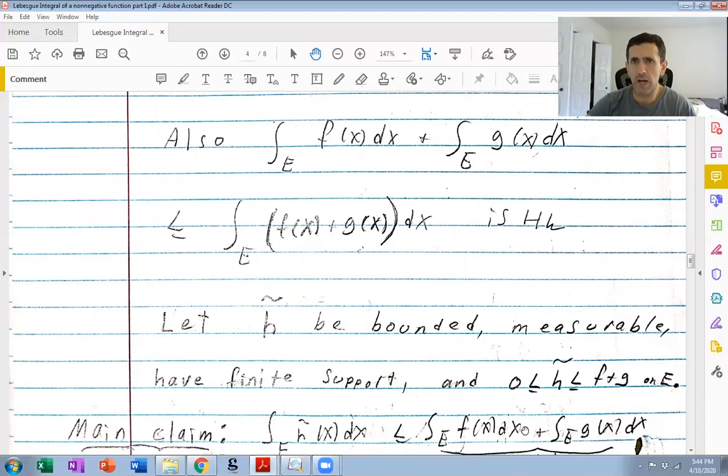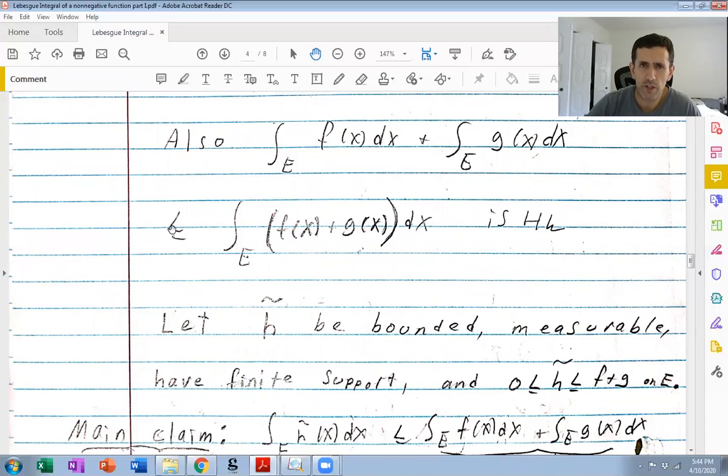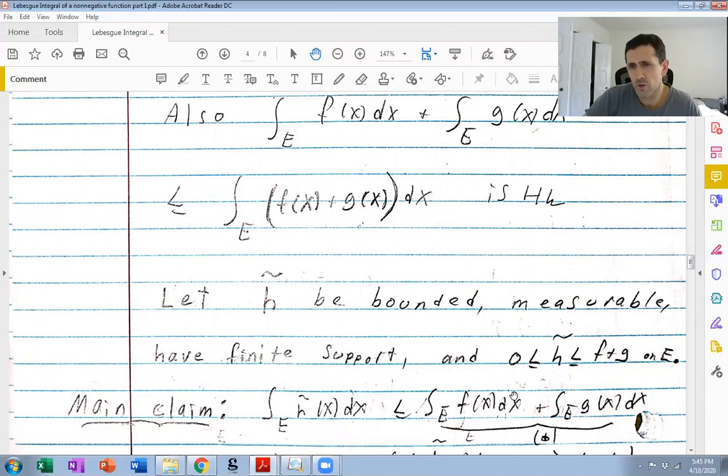Well, if one of these is positive infinity, then the converse to this here is trivial. You have positive infinity is less than or equal to, well, yeah, you have positive infinity. If one of these is positive infinity, then the converse, the other direction for this inequality, is trivial, because you have infinity is bigger or equal to something non-negative that might be infinity. So let's assume that these are both actual real numbers.